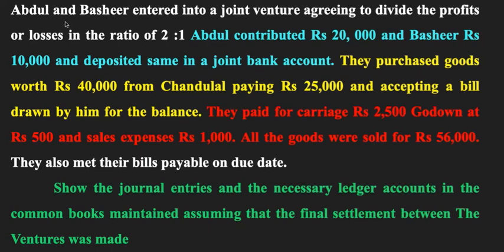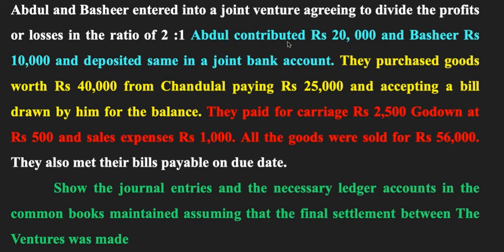Now it reads out, we have two joint venturers here, Abdul and Bashir, and both have entered into a joint venture agreeing to divide the profits or losses in the ratio of 2:1. So the profit or loss will be divided here in 2:1 ratio. Here Abdul is contributing 20,000 rupees and Bashir is contributing 10,000 rupees. So the total contribution by both the venturers is how much? It is 30,000.